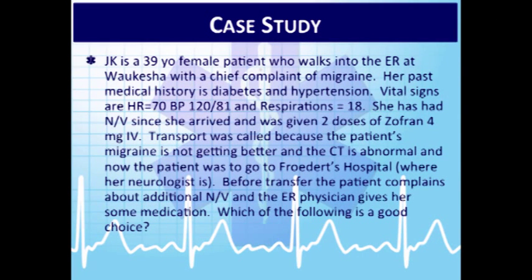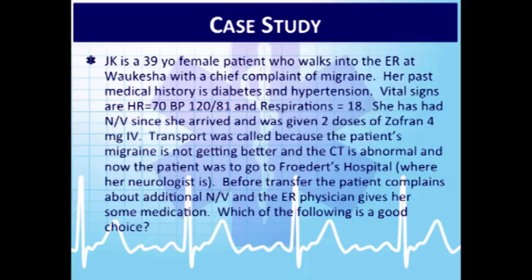So first case. JK, 39-year-old female, walks in the ER at Waukesha with a chief complaint of a migraine. Her past medical history is diabetes, hypertension. Vital signs are heart rate 70, blood pressure is 120/81, respiration is 18. She has had nausea and vomiting since she arrived, and she was given 2 doses of Zofran IV. Transport called because the patient's migraine is not getting better, and the CT is abnormal. Now the patient wants to go to Froedtert Hospital, where the patient's neurologist is at.